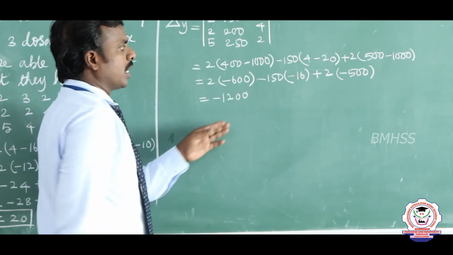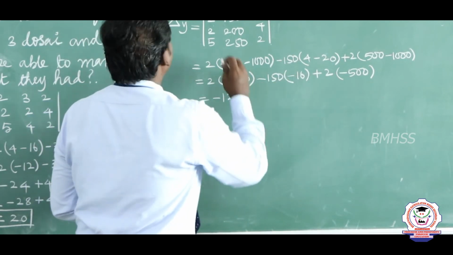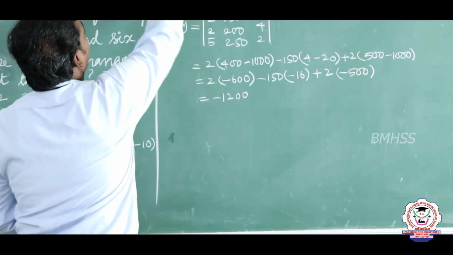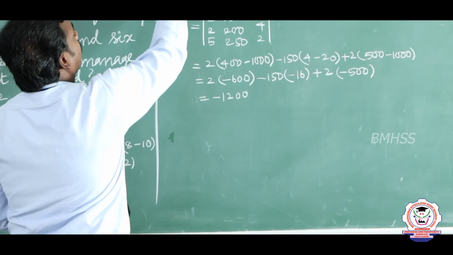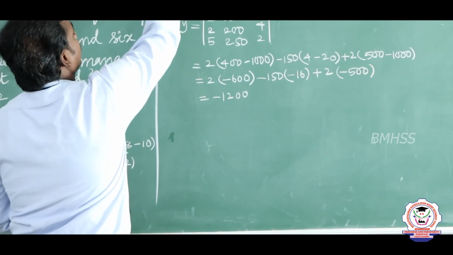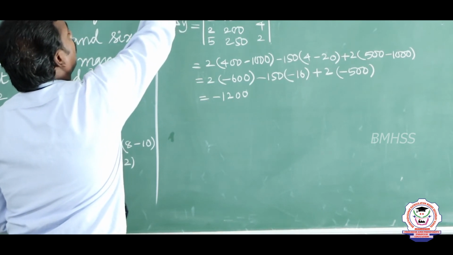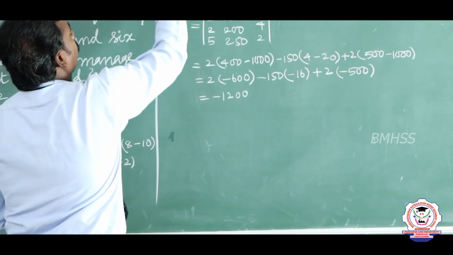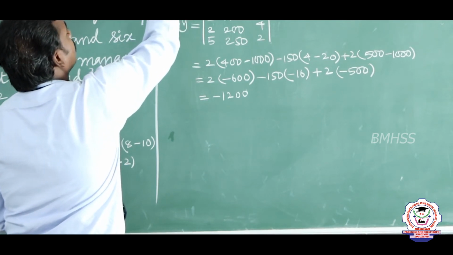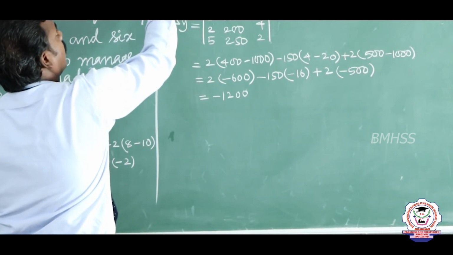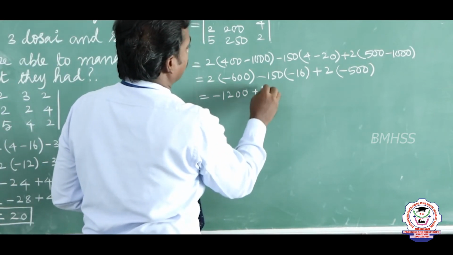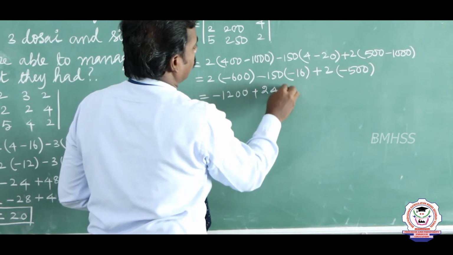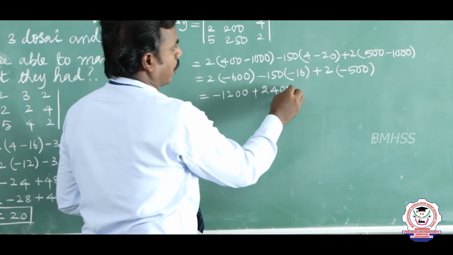So 1200. From this, what is 15 into 16? 6 5s are 30, 0, remaining 3. 6 plus 5, 11, 11 plus 3, 14, 4. Remaining 1, 1 1 is 1 plus 1, 2, so 240. From this we multiply minus minus plus 240. Already a 0 is there, so we keep 0.